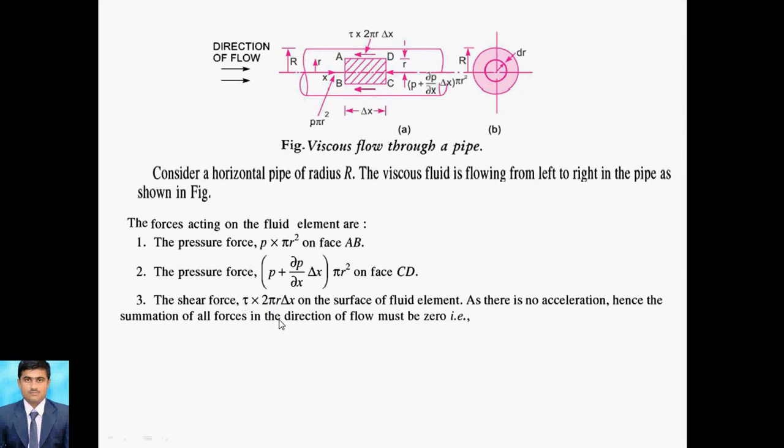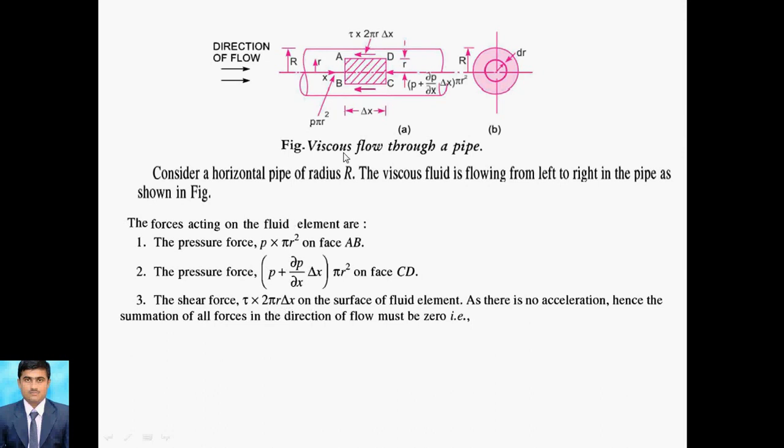Here the shear stress is tau, and for the area we are not considering the elemental cross-sectional area; we are considering the overall length. Delta x is the length, and the circumference, because the shear force is acting on the wall sides. That's why we consider delta x as the length and the circumference 2 pi r. So 2 pi r delta x.